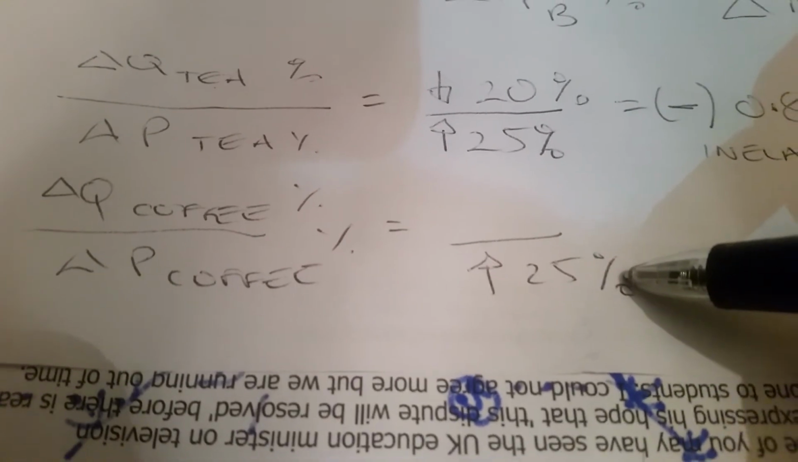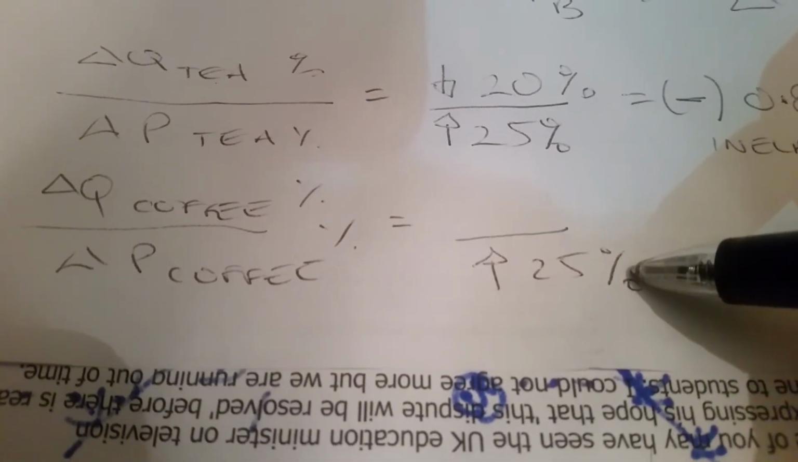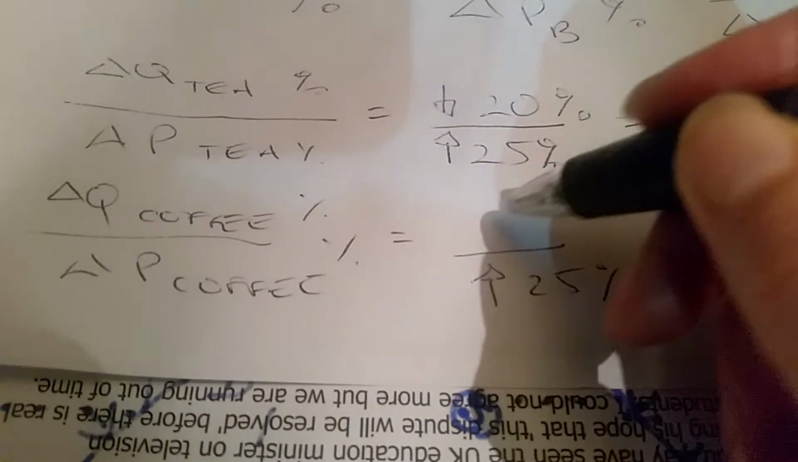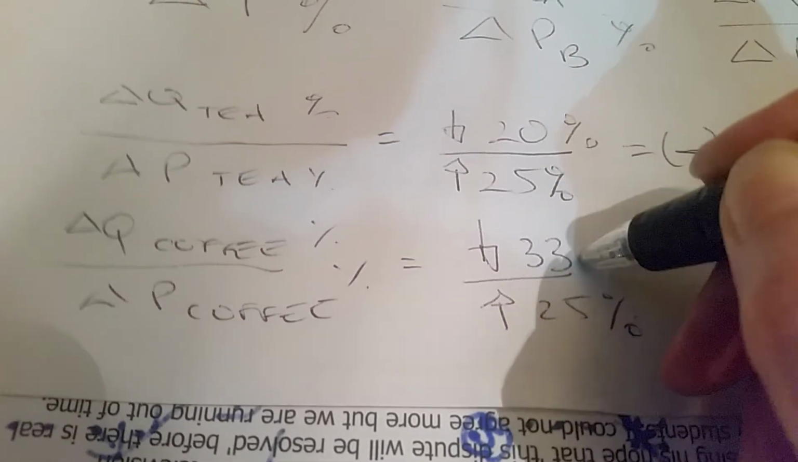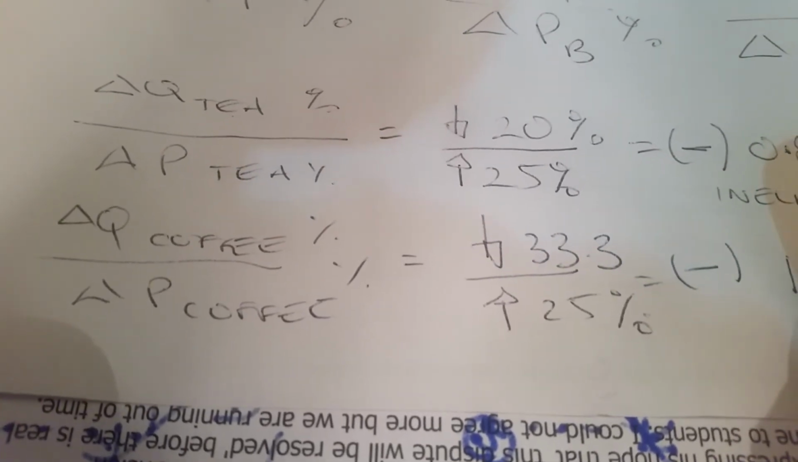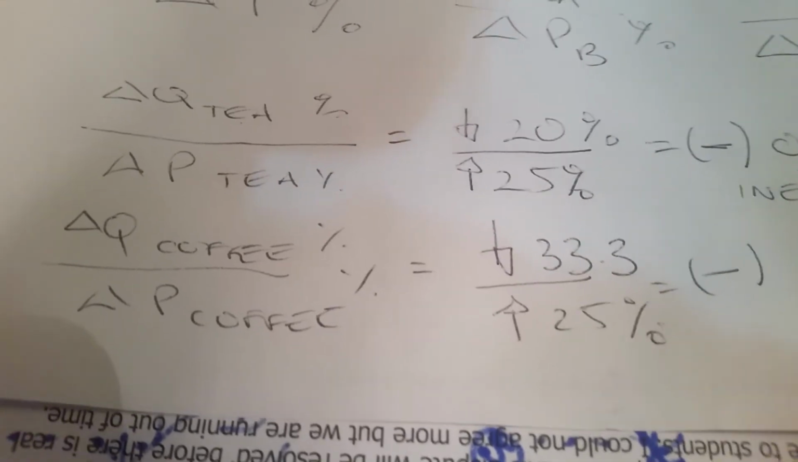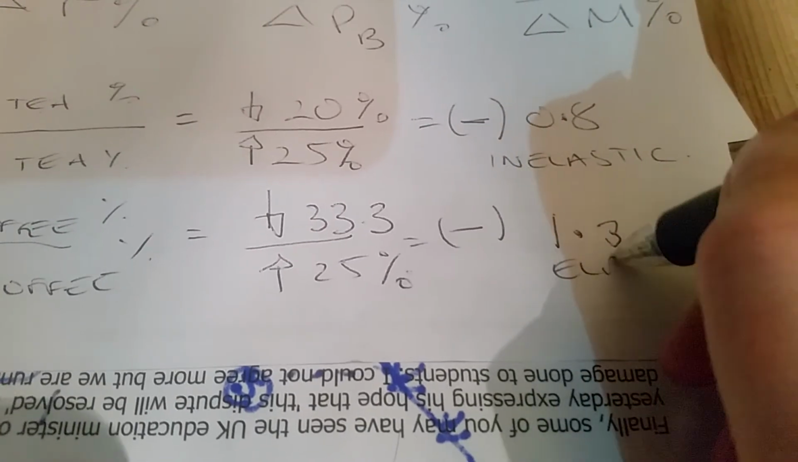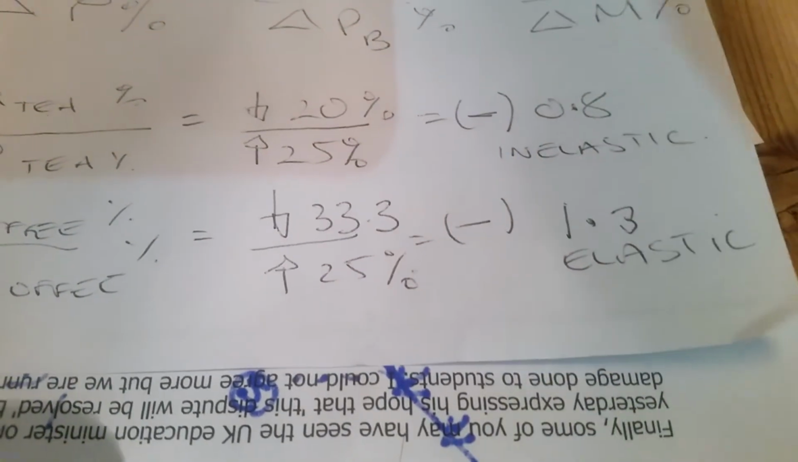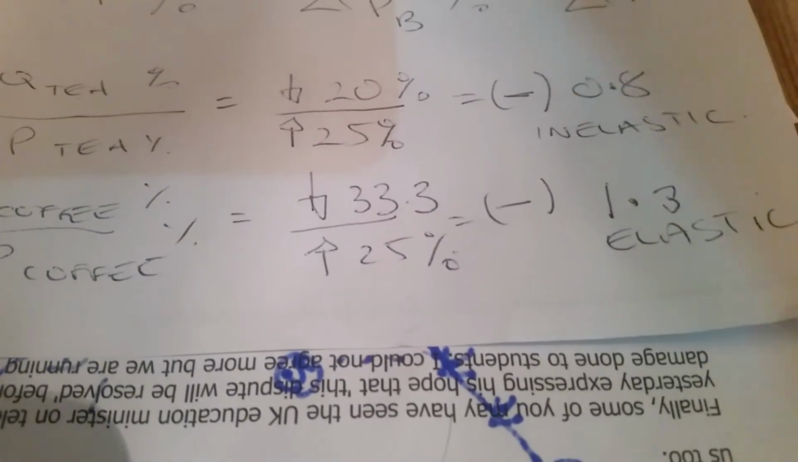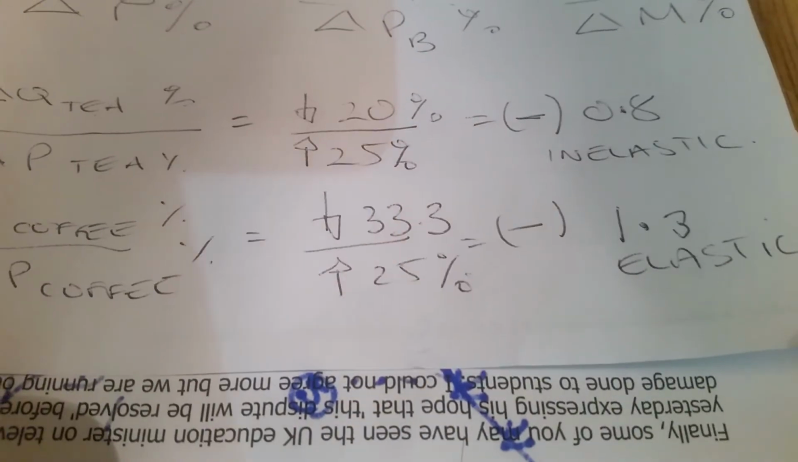If we look at how the quantity of coffee sold was affected, we can see we originally sold 300 cups and now we only sell 200 cups. So we can see that's decreasing by a third, which again gives us a negative result. And the result here is 1.3. So this is telling us that the consumer response is elastic. So people changed their coffee drinking behaviour much more than they changed their tea drinking behaviour.